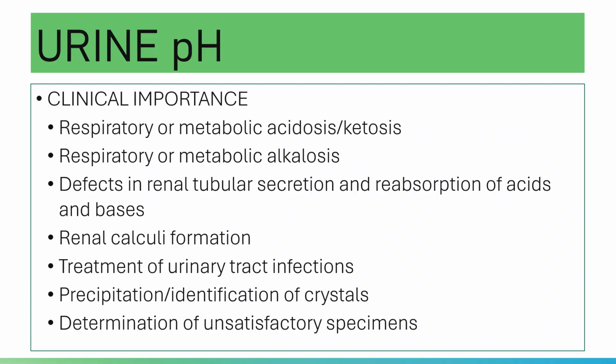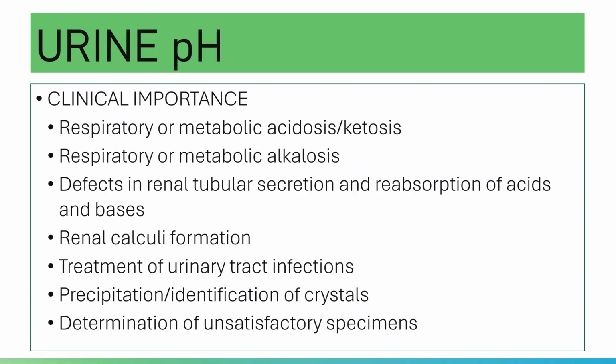Urine pH is also utilized for the treatment of urinary tract infection. In treating your urinary tract infection, you need to maintain an acidic environment, because in an acidic environment, bacteria will not multiply readily. Going back to what I told you last time, an alkaline pH may indicate the presence of bacteria, or bacterial contamination.